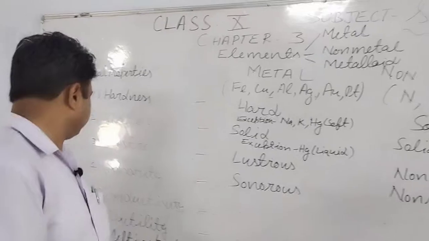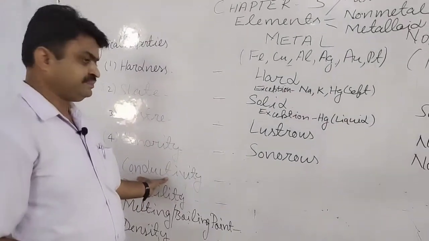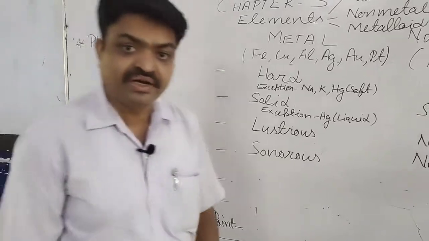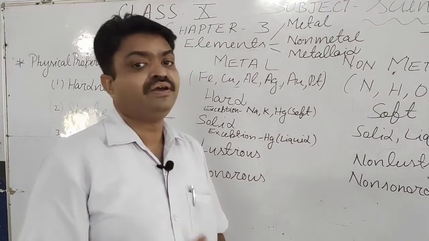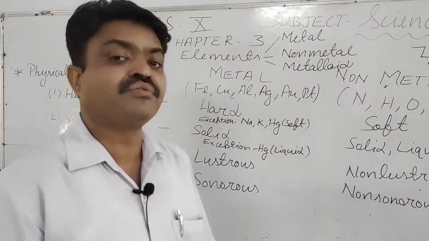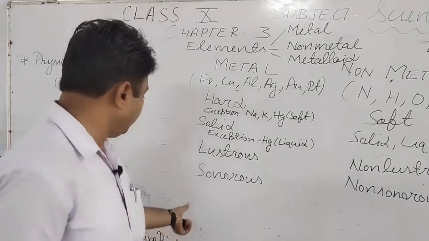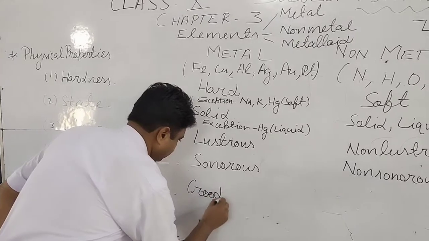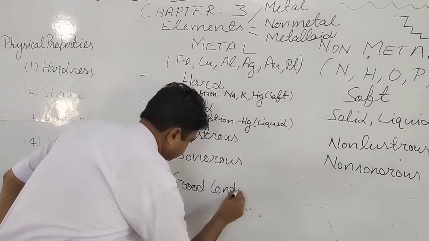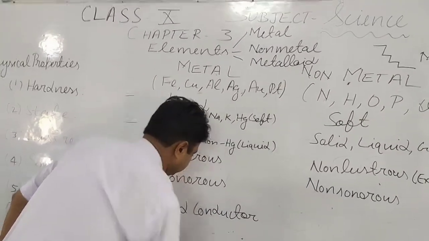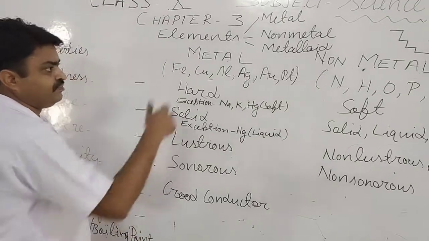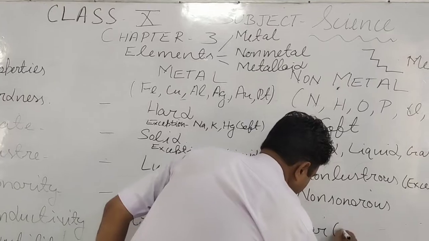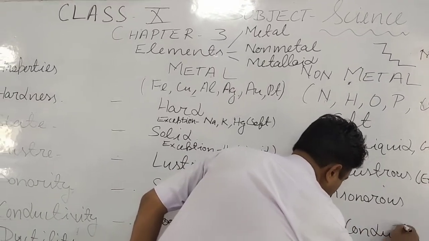Now we come to conductivity. Metals are good conductors of heat and electricity, student. So here you can write they are good conductors. But non-metals are poor conductors.